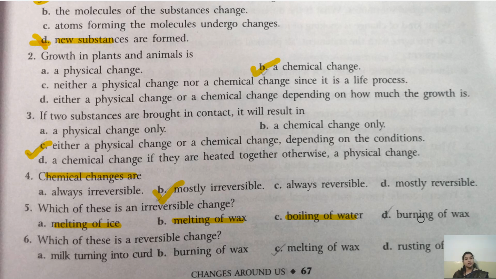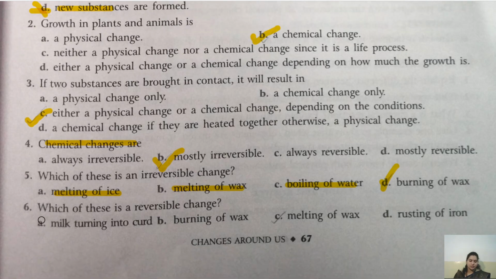Now what about burning of wax? So when we are burning the wax, there are several gases that are emitted. The wax is converted into several gases. Several gases are released. So can we convert that gas back to the wax? No, we cannot. So burning of wax is an irreversible change. So what is the correct answer? Correct answer is D.